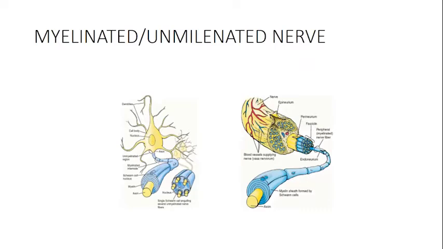If you see this picture, the first one on the left side, you see one axon, the yellowish component, enclosed by this encircling blue structure, which is your myelin sheath, formed by the Schwann cells. Then the picture next to it again has yellowish nerve fibers, that is the axons, and many of them are enclosed by one Schwann cell. So you can see that they are enclosed in one. This is the structure of an unmyelinated fiber. The other one is the myelinated axon. So that is the myelinated and the unmyelinated nerve.